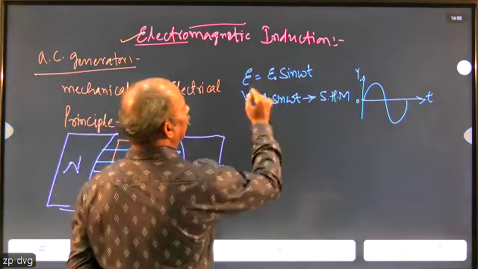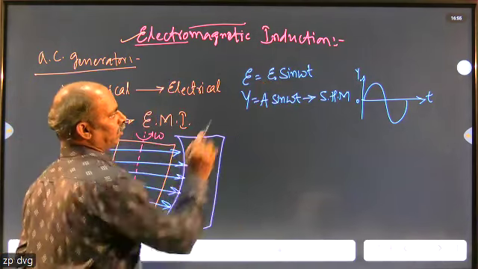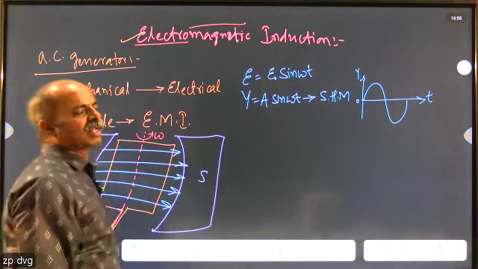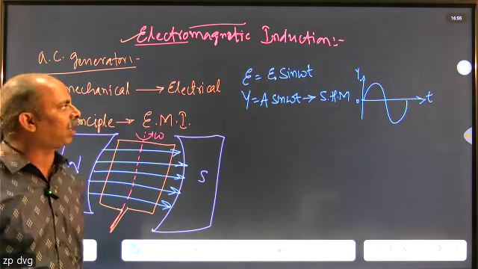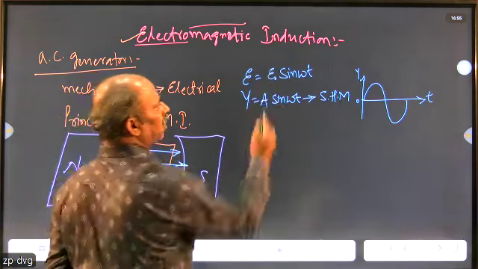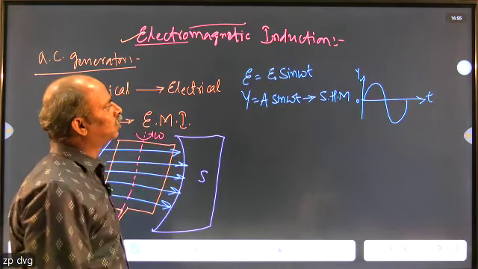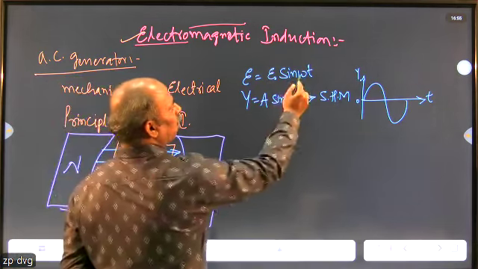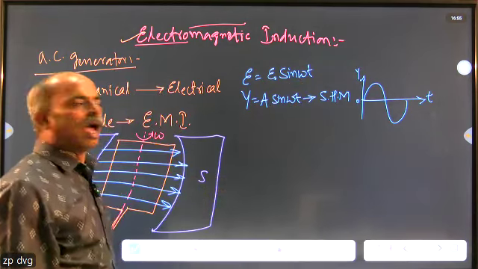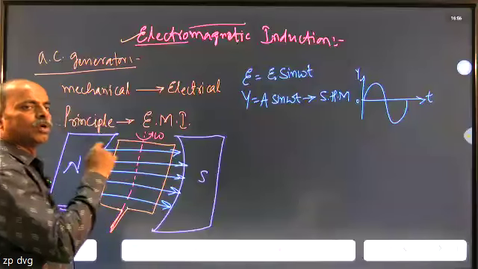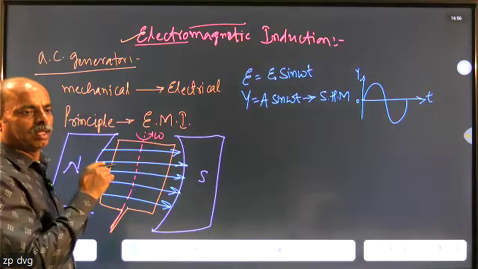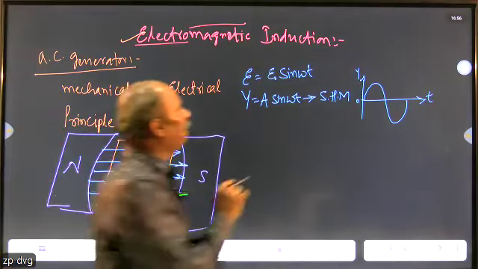So in this equation, E equals E naught sine omega t, E stands for the instantaneous EMF that is induced at any time. E naught stands for the maximum EMF that is generated. Omega stands for the angular velocity of the coil. Here we take the coil to be rotating uniformly, meaning omega is not varying.